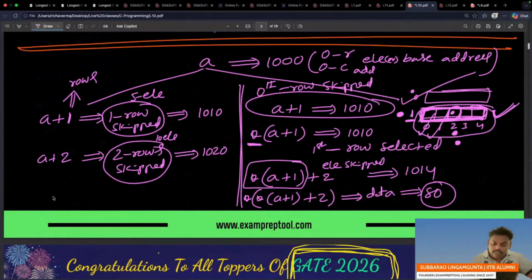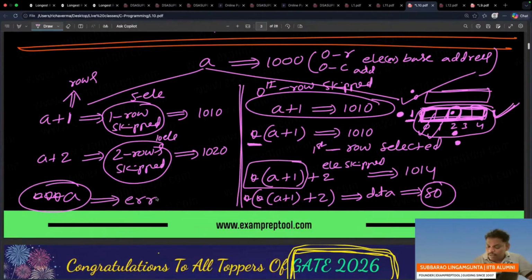Now listen, because A is a 2D array, 1 star selects the row, 1 more star selects the column. Row selected, column selected, you will get the data. If you do 1 more star, it will give error, because you already have the data. At declaration time, you said it is a 2D array. 2 stars only allowed. More than 2 stars not allowed. One more star, you will get error.